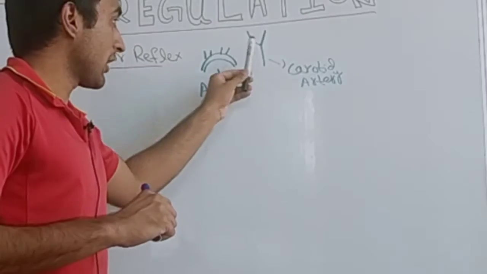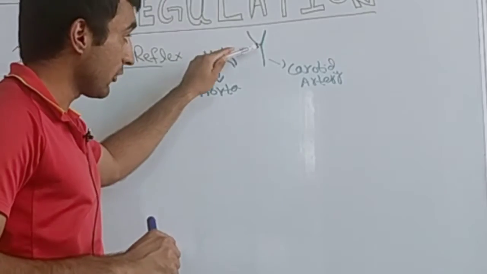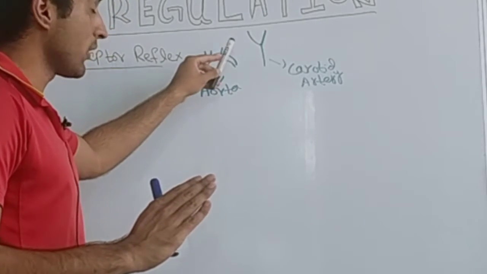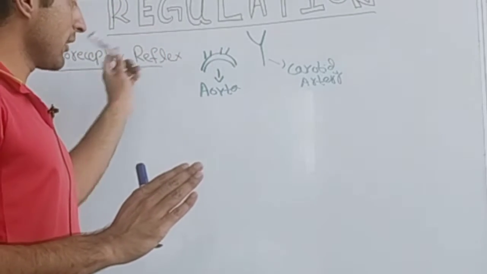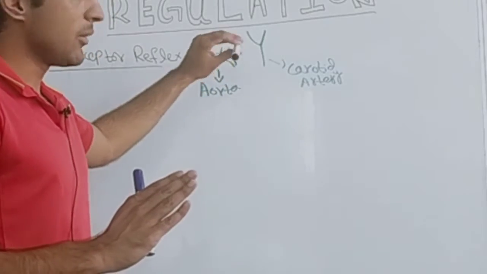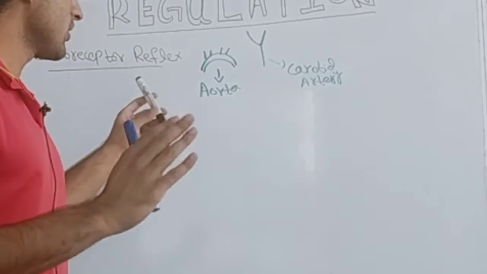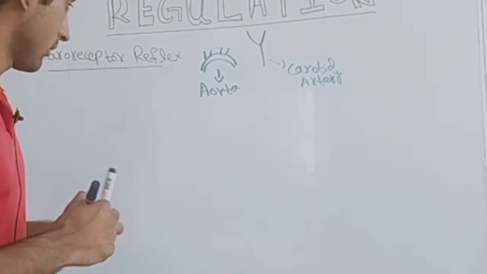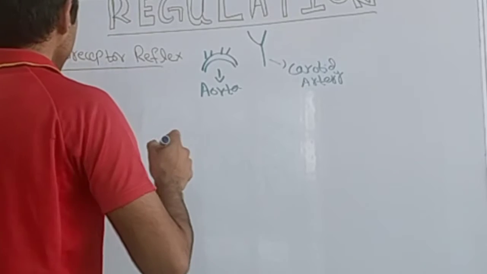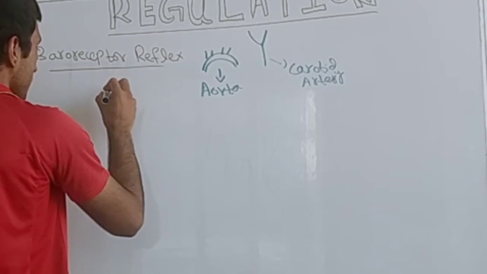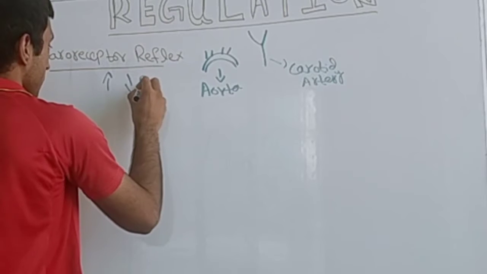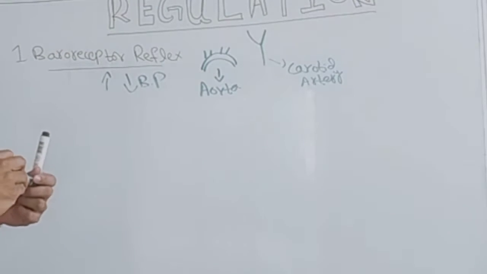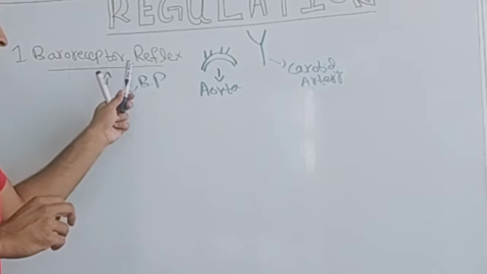Then if we talk about the carotid artery, the baroreceptors located in the carotid artery detect the pressure change. Whenever they detect the pressure change, they send glossopharyngeal nerve impulses towards the middle of the head, which in turn brings that elevated blood pressure towards the normal. So this reflex accounts for increased or decreased blood pressure. The function of this baroreceptor reflex is to maintain the normal blood pressure for the short term.